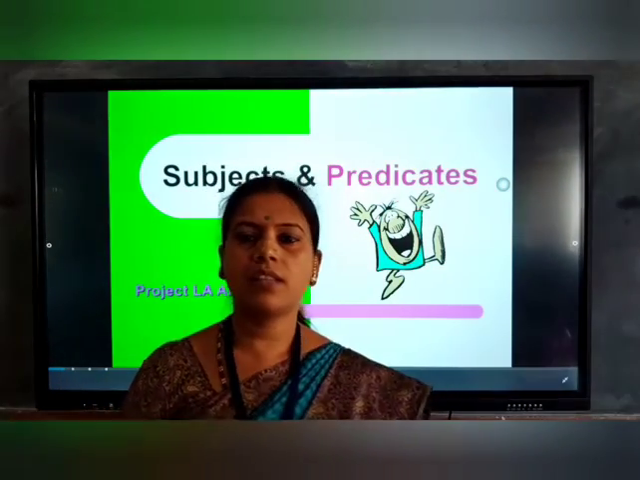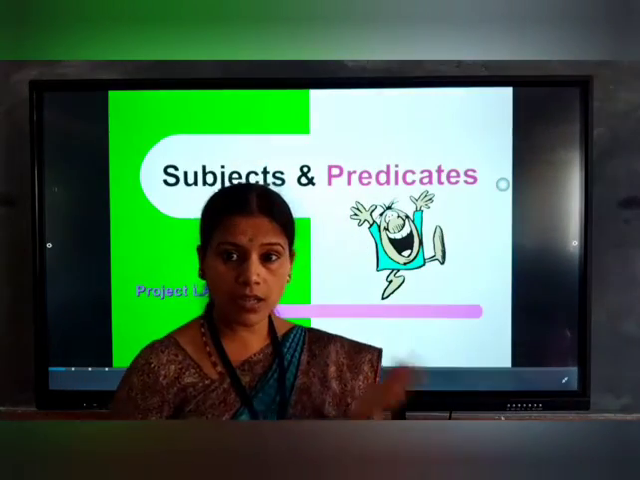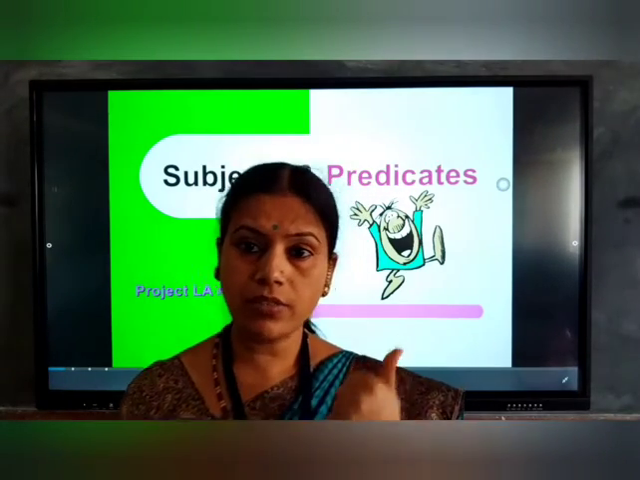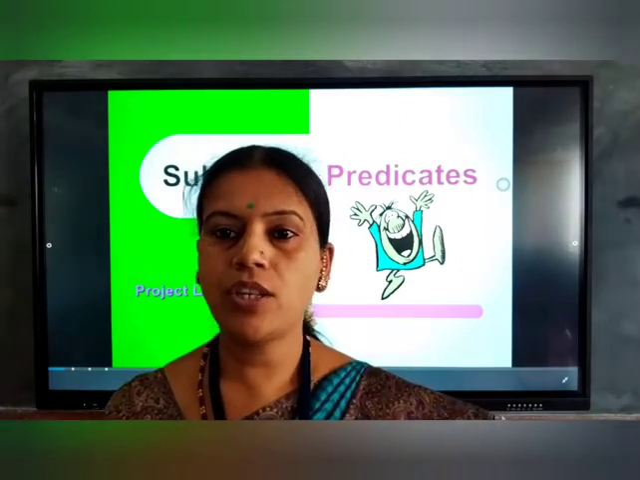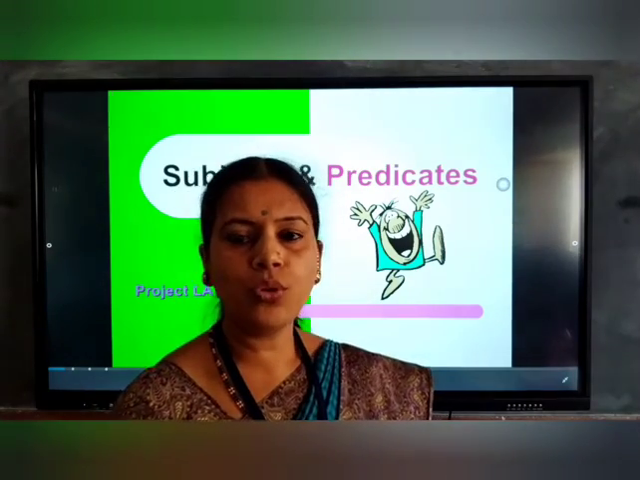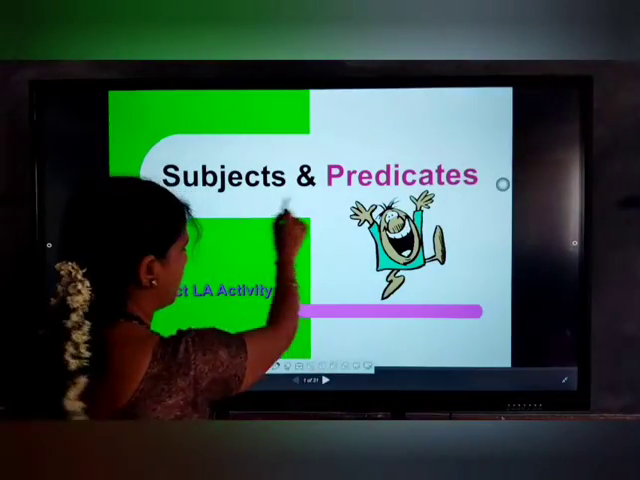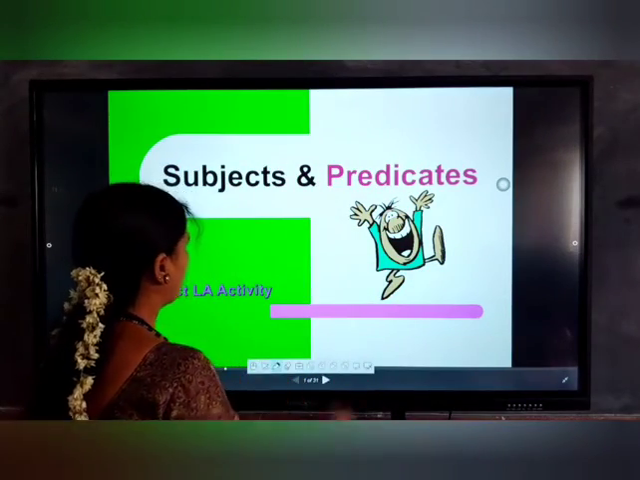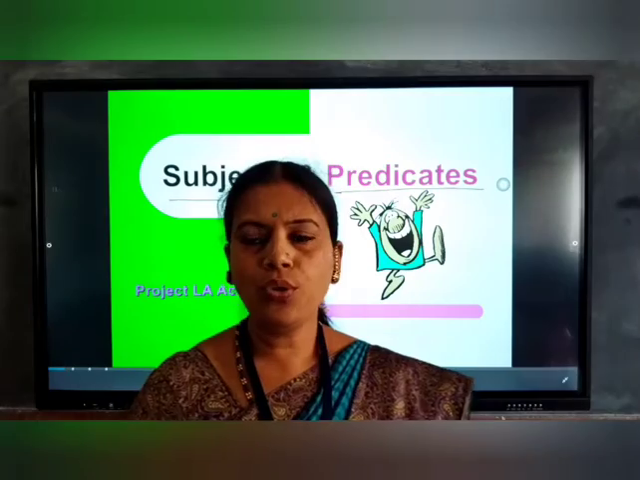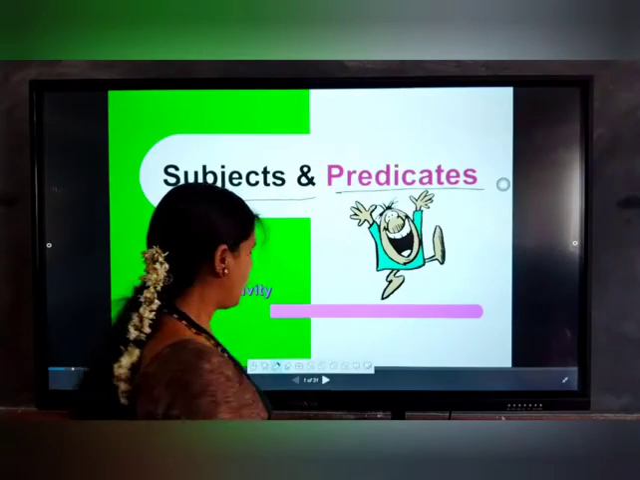Already in the last classes we had discussed the kinds of sentences, the definition of sentences, the parts of speech, and the kinds of nouns. Now that we have completed our sentences, it is better to explain the subject and predicate. So what do you mean by subject and predicate? Today's topic is subject and predicate. What is the definition?